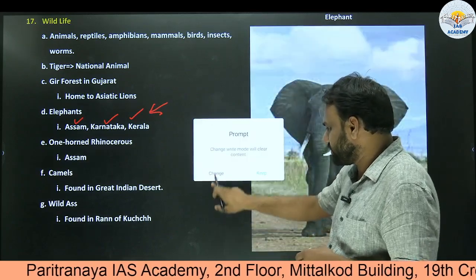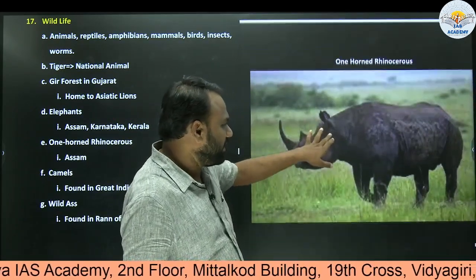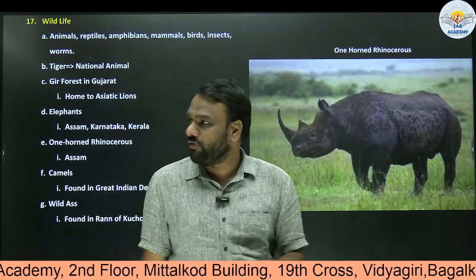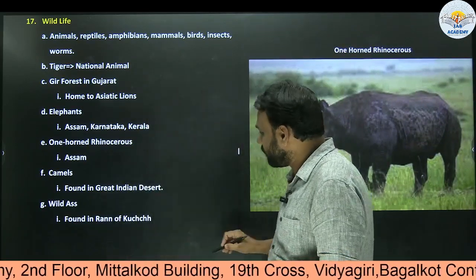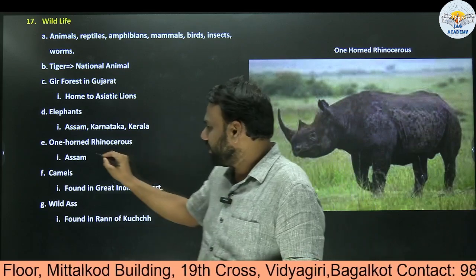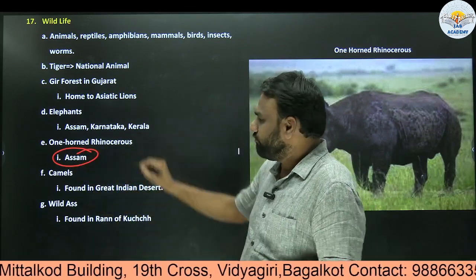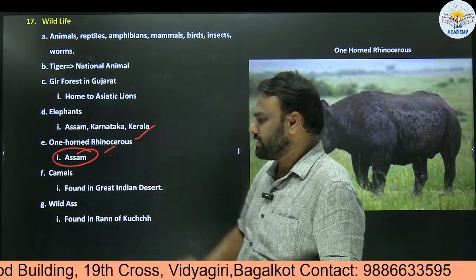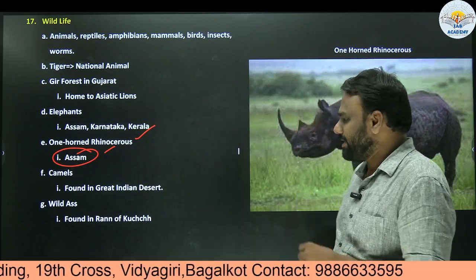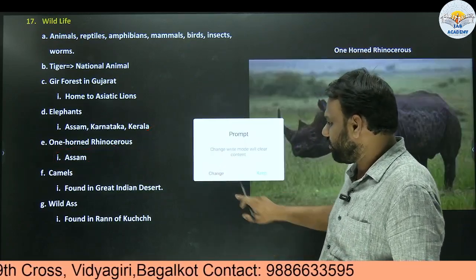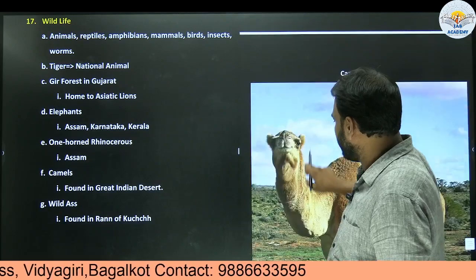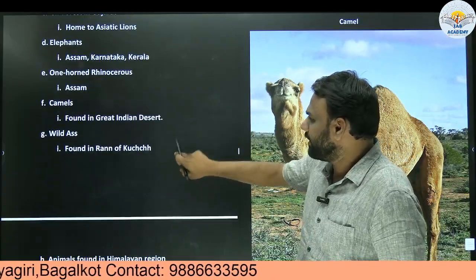Next, one-horned rhinoceros. Most of us might not have seen a one-horned rhinoceros, but this is one. Where is it present? It is present in the northern part of India and predominantly in the state of Assam. We find one-horned rhinoceros in Assam. Next, camels. Where are they found? They are found in the western part of India, especially the Great Indian Desert.